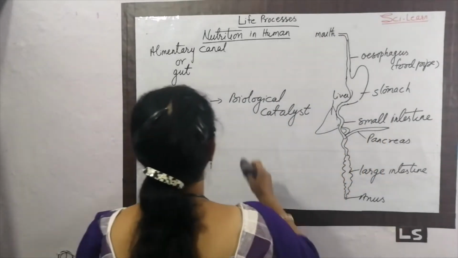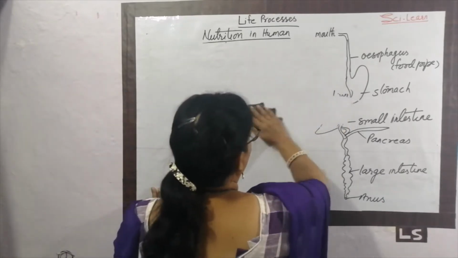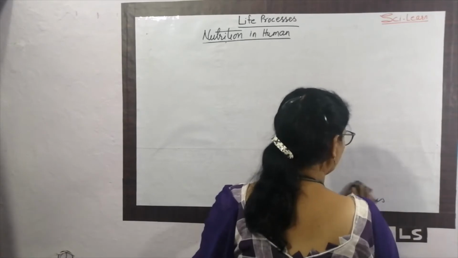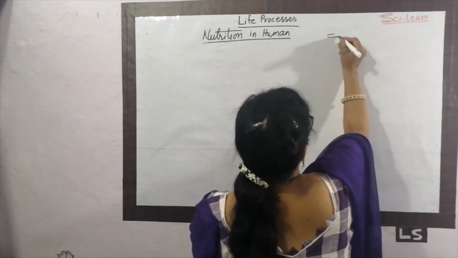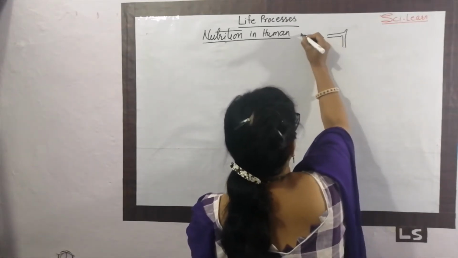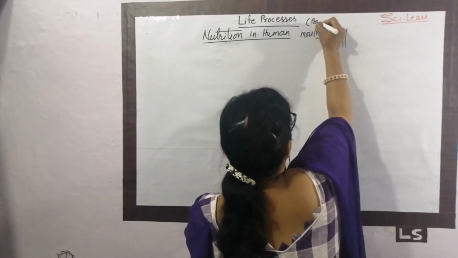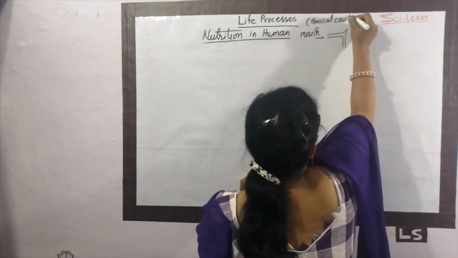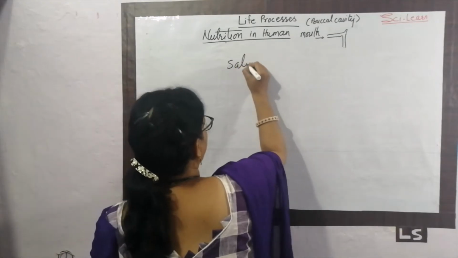Now move forward. First we have to see the digestive tract, a complete diagram to show the digestion in human beings. First start from the mouth. This is the mouth, the palate. The region where the mouth is present is called the buccal cavity. Now, what is the important thing there? It contains the salivary gland.